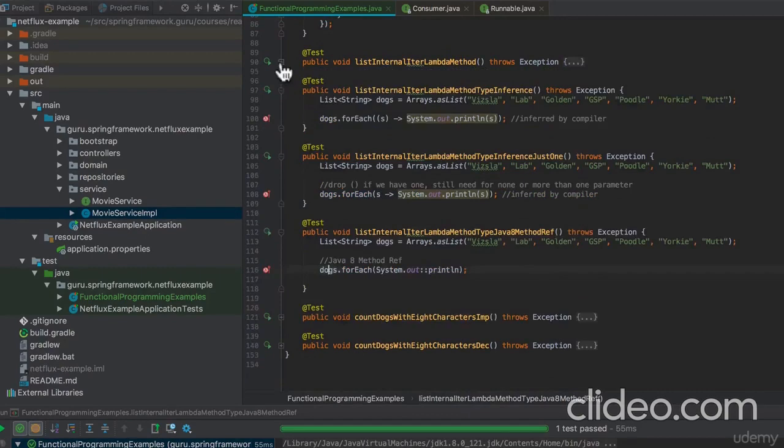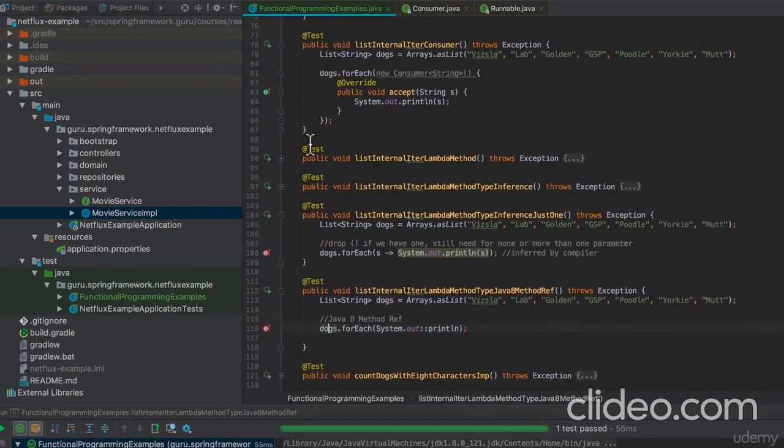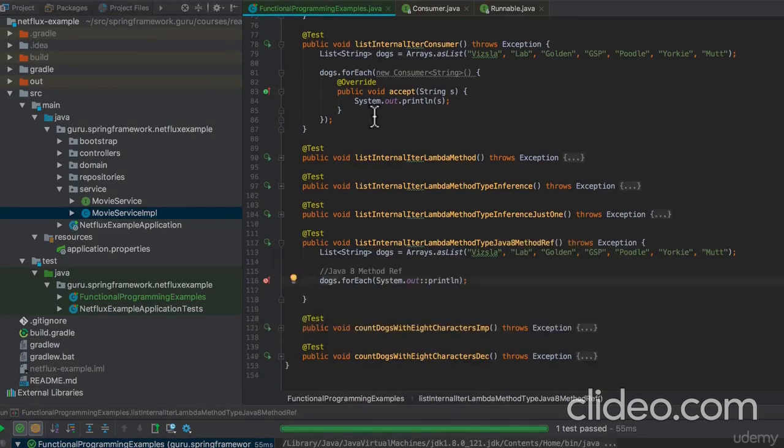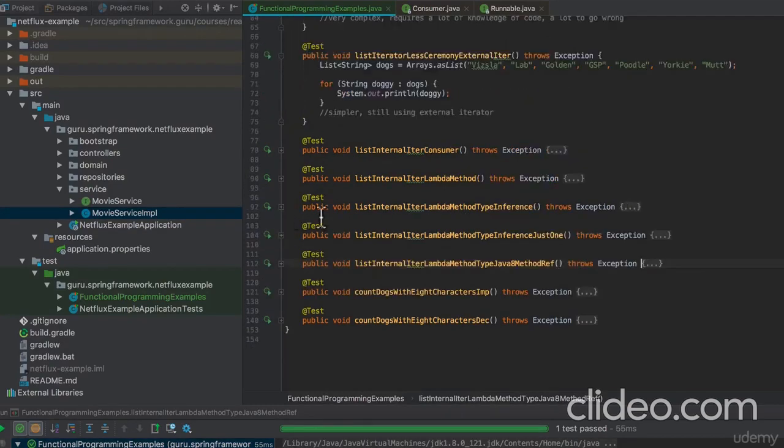So let's collapse all this. I want to contrast these two examples here. So we went from this, there on line 81 to 86, which is the equivalent of this. So the Java 8 stuff really gives us some powerful tools to work with. Now we're not done there yet. Got a couple more things here I want to show you.